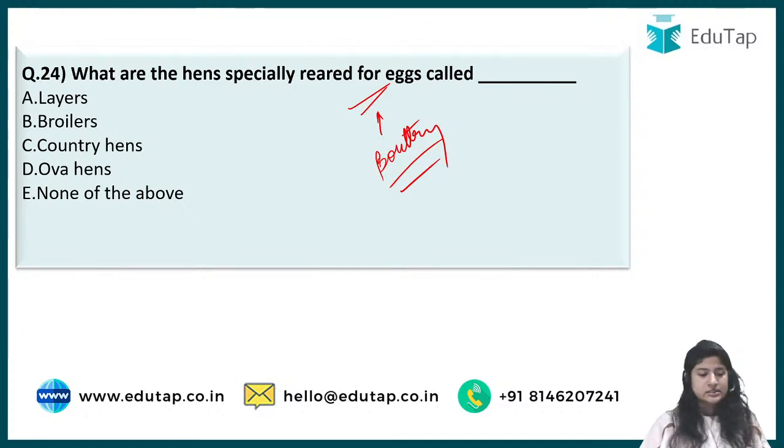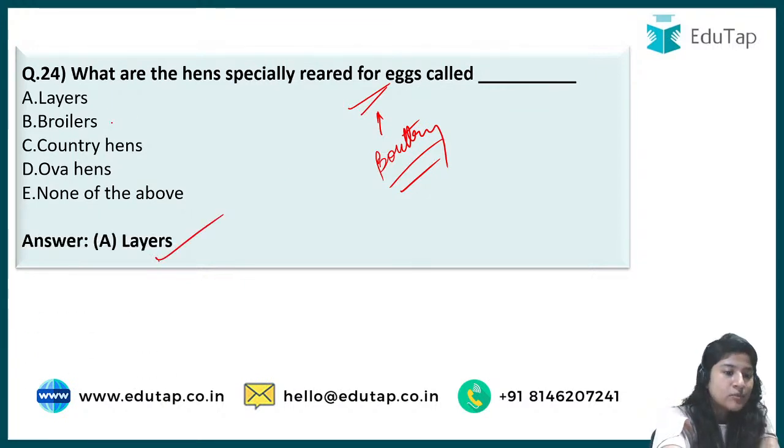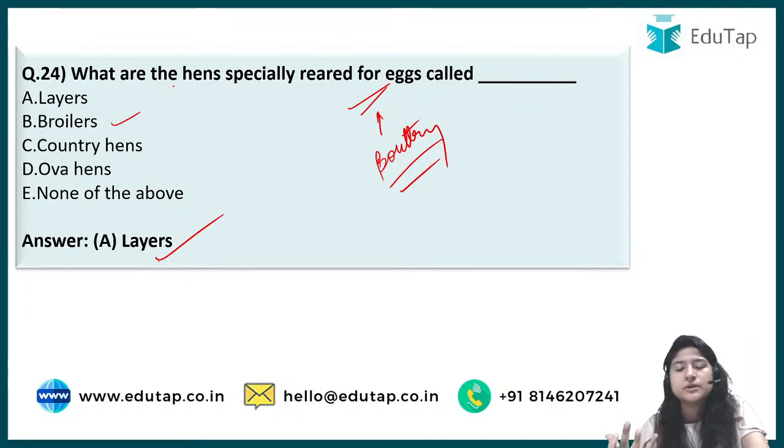So the correct answer to this, who's the first one to say? Arun says B, Jashan B, Supriya A, Divanjan A, Neelu A, Nilesh A. The correct answer is option A, that is layers. Broilers are for the meat purpose, so do not get confused.